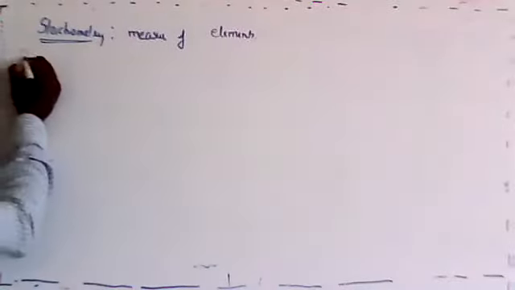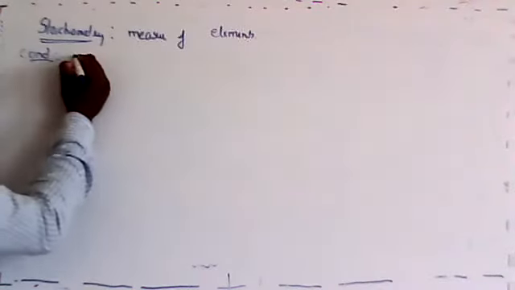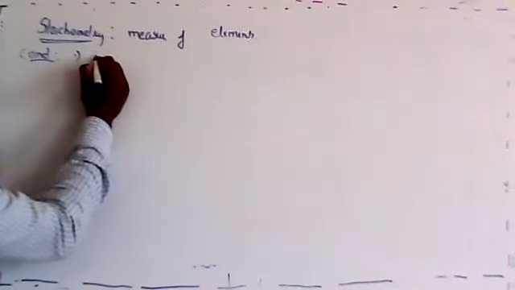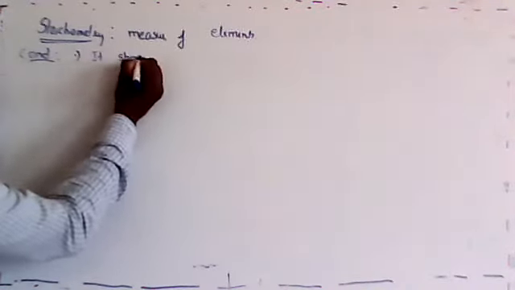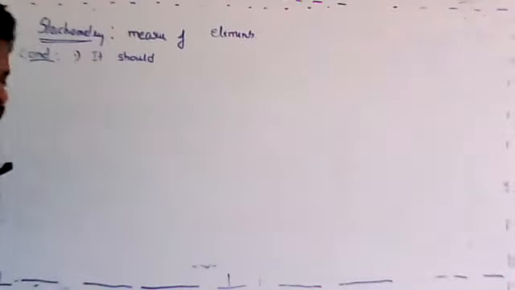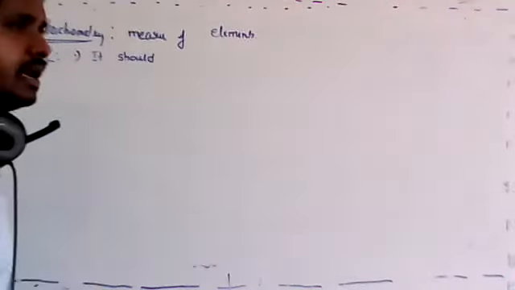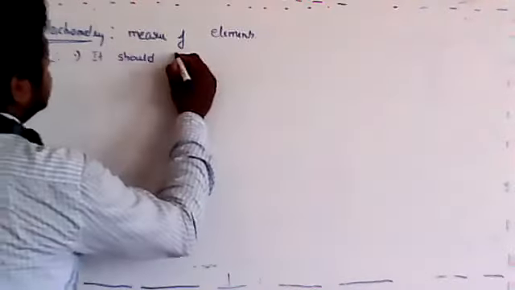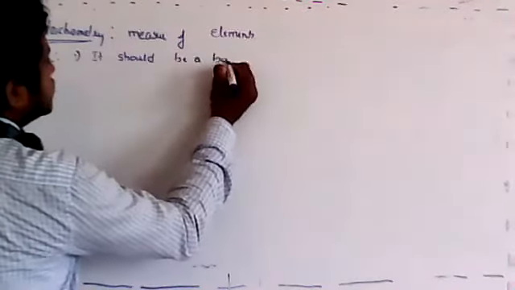So I told you two conditions yesterday. First of all, it should be a balanced equation. Before calculation, if you don't balance it, definitely your answer will be wrong. In some cases you may get it right, but if you don't balance it, the majority of the time it will be wrong. It should be a balanced chemical equation.